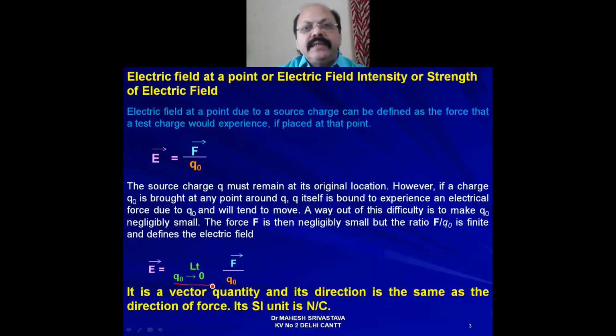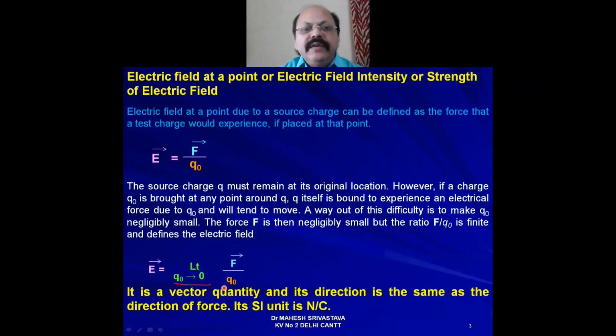Its meaning is that Q naught is approaching towards 0 but never becomes 0. It means we have to take its value very small. So further we rewrite E vector equal to limit Q naught tends to 0 of F vector upon Q naught. So this is the expression for electric field intensity at a point.